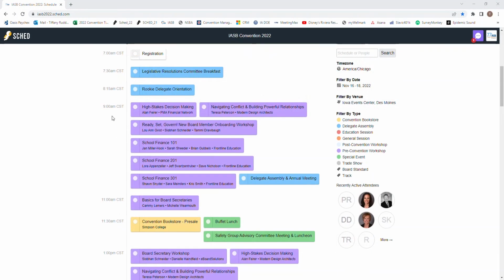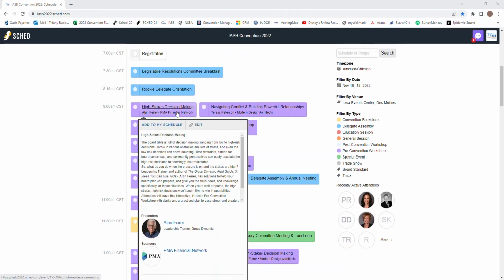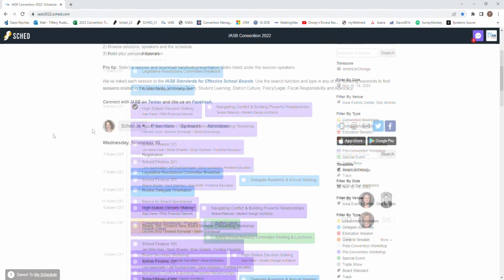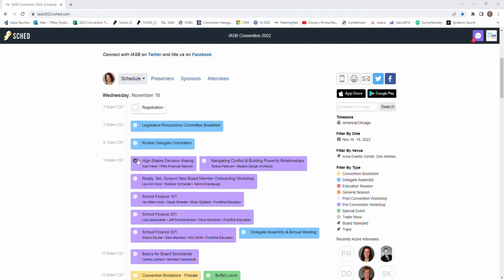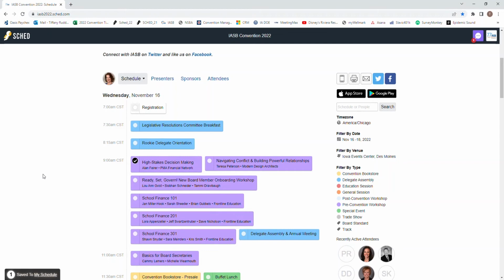When viewing the schedule, simply hover your mouse over a session to see a brief description of the topic, along with details for the time and location of the session. Also shown will be the presenter details and any documents or supporting materials to download for the session. Now, to build your personal itinerary, simply select the sessions to add to your personal schedule. When you select a session, the program will automatically save it to your schedule.